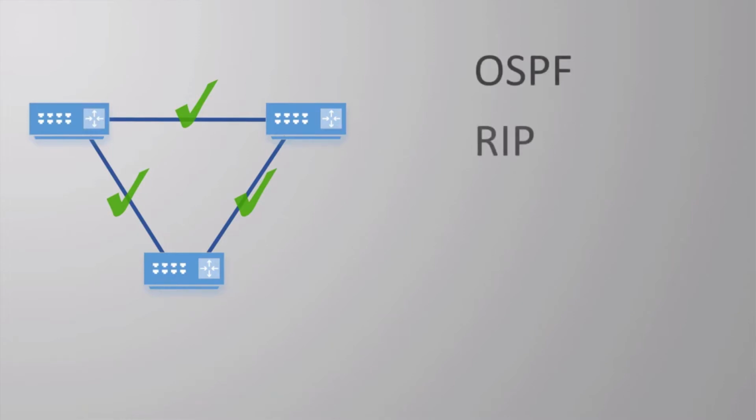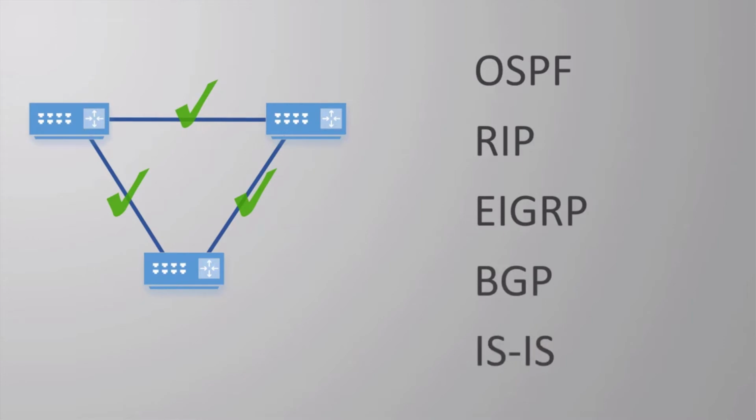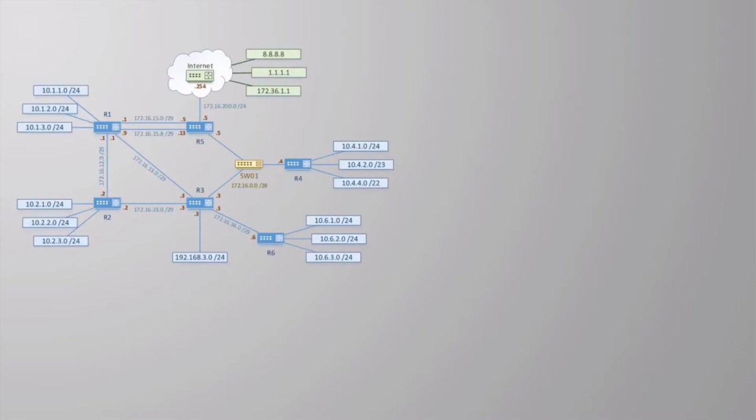We can configure one or more dynamic routing protocols on each router, which enables the routers to learn about other routers within the network. Each router will share any route information that it knows with its neighbors, enabling each router to dynamically build their routing tables. There are a few different routing protocol options. Some are more advanced than others, depending on what you're trying to do. We're covering the basics in this video, and in the next we're going to try configuring Routing Information Protocol, or RIP.